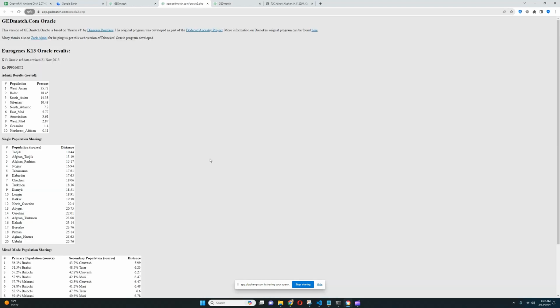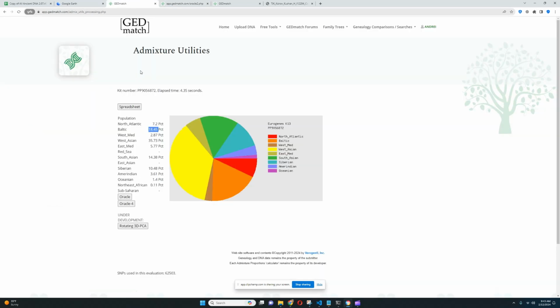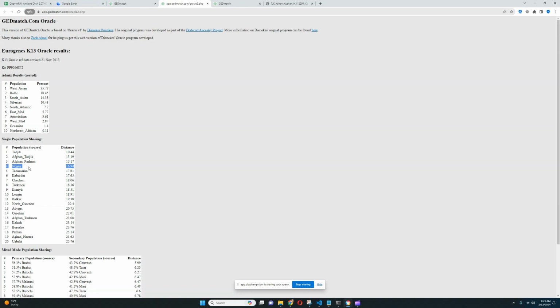Let's click on the Oracle and see what he's getting modeled as. He's closest to Tajiks, Afghan Tajiks once again, Afghan Pashtuns, Nogai, Tabasaran. Well, him scoring so close to Nogai is also very interesting because Nogai are very Turkic people. But from my understanding, the Nogai that are here on Eurogene's K13 Oracle are not actually Nogai. They're actually some kind of Dagestani people. They aren't Turkic. Maybe they mislabeled something. I think they mislabeled Kumyks as Nogai. That's the way I see it. Because if you look at the calculator Oracle and you look at the spreadsheet, Nogai are not scoring what Nogai would score, logically speaking. They are scoring something that Dagestani people would score.